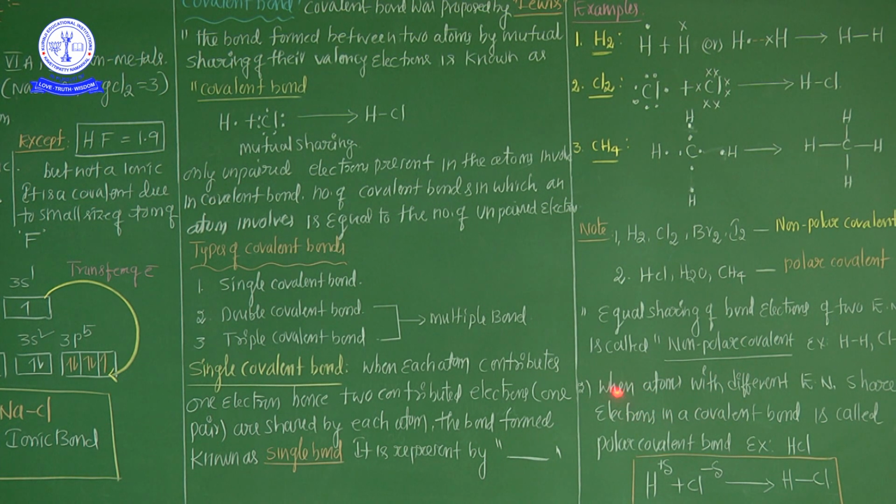Now see the definition: when atoms with different electronegativity share electrons in a covalent bond, it is called a polar covalent bond.